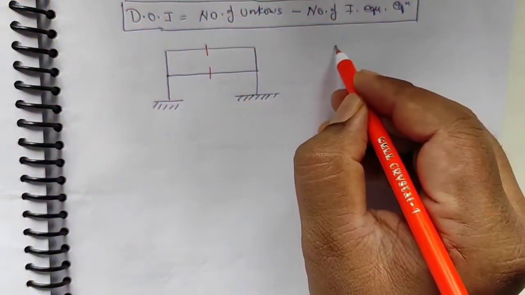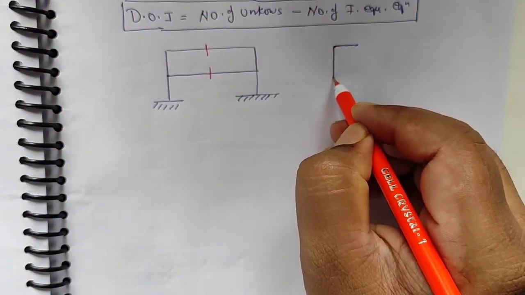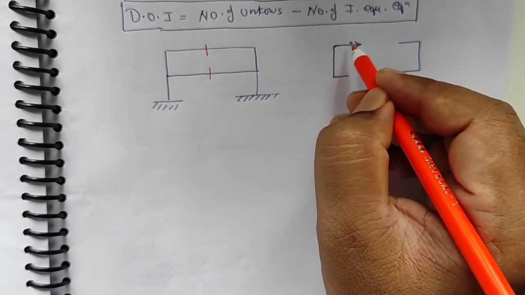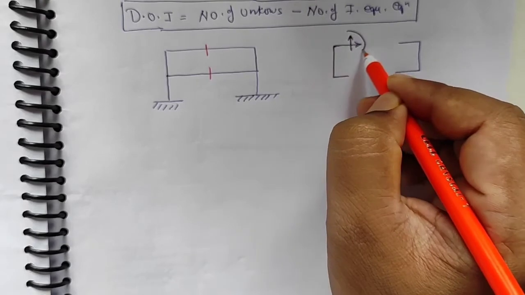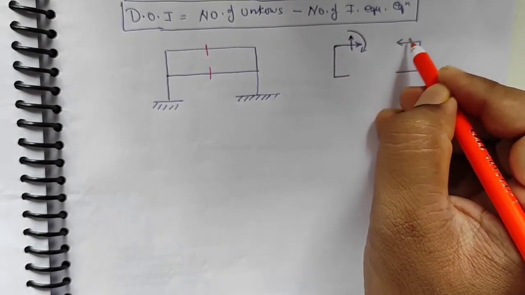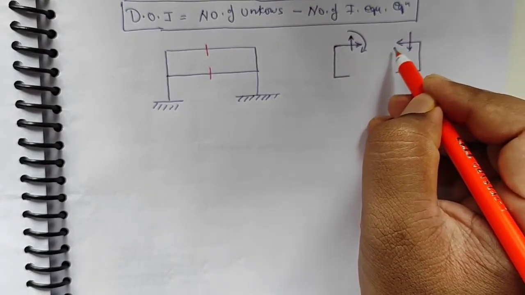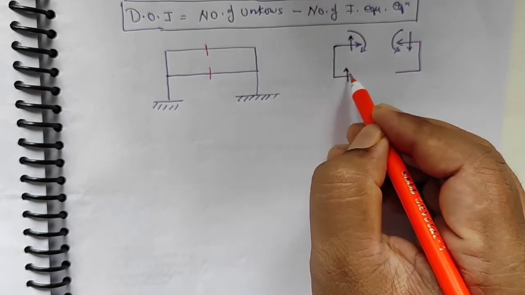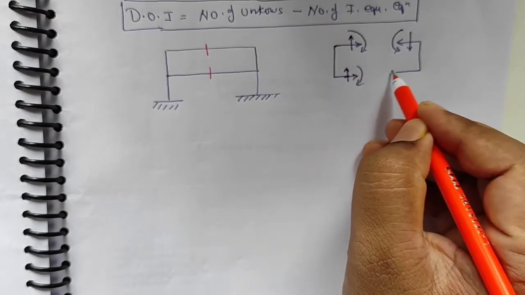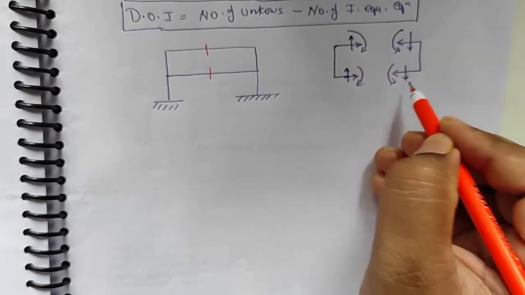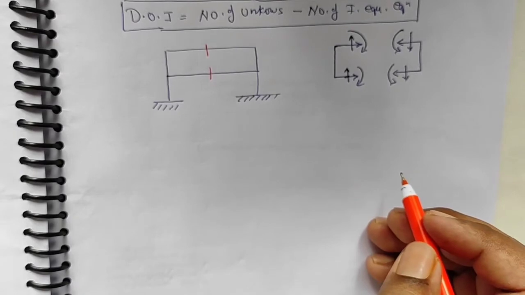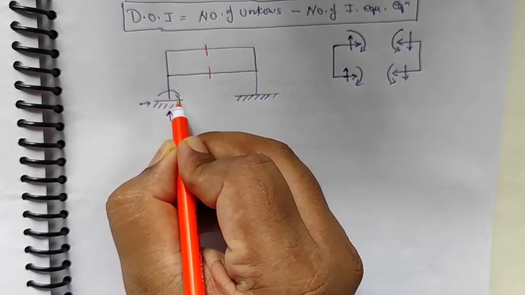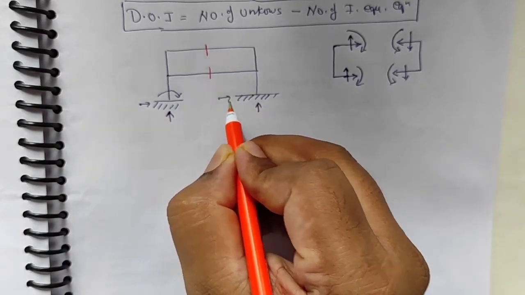As I cut, this portion will be like this, providing me with this type of unknowns, that is at each joint there will be 3 unknowns as discussed. And we also know that the number of unknown forces at the fixed end will also be 3.